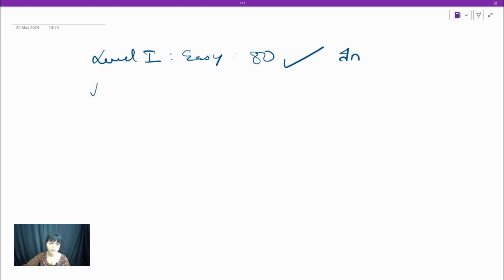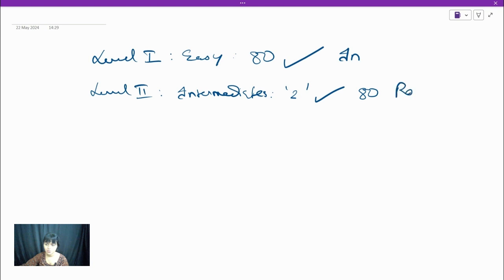Okay. Now moving on to level 2, that is the intermediates. These are basically the confusers where you may be stuck between two options. These are something which you have to attempt, okay? And this will also be somewhere around 80, okay? So if you are marking them right, then definitely these are the rank deciders. You are sure that you are definitely going to get a rank, okay?